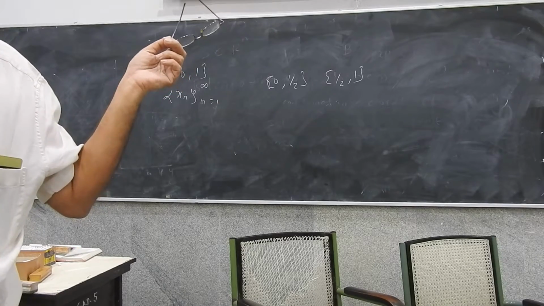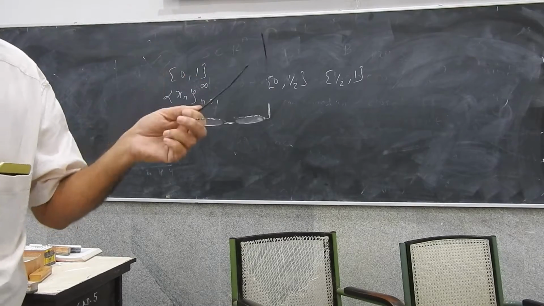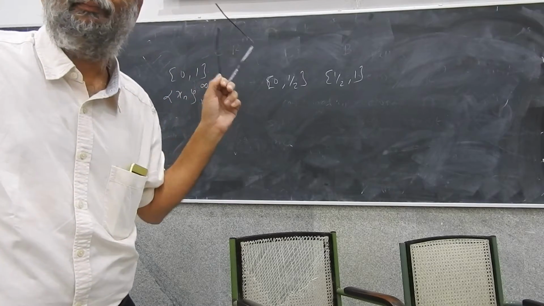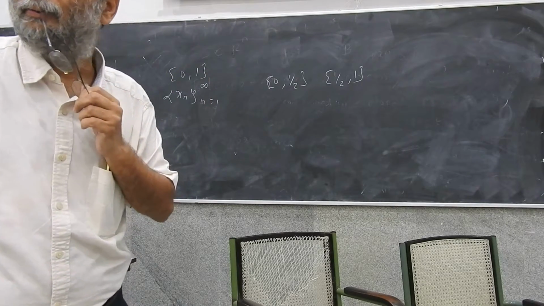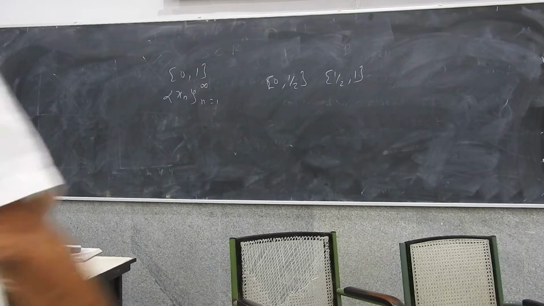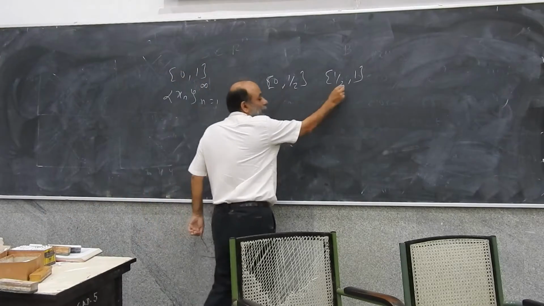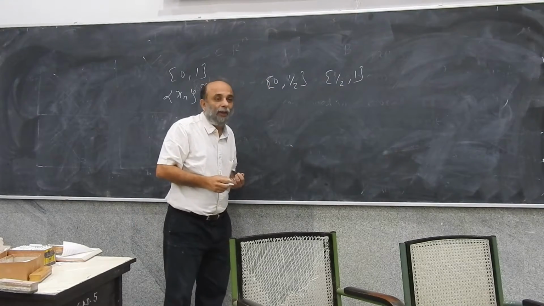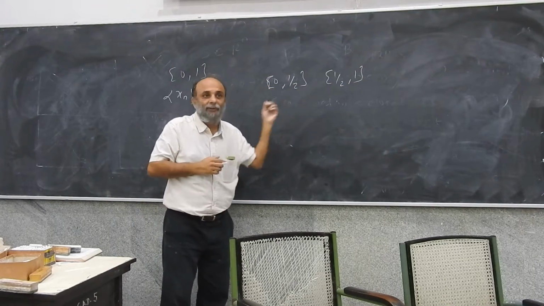So one of these intervals must contain a subsequence of this sequence, or both. Either both those intervals contain a subsequence, or one of the intervals contains a subsequence of this sequence.